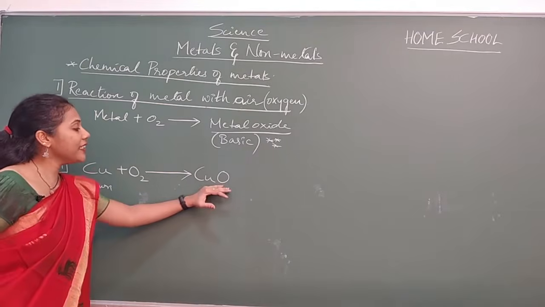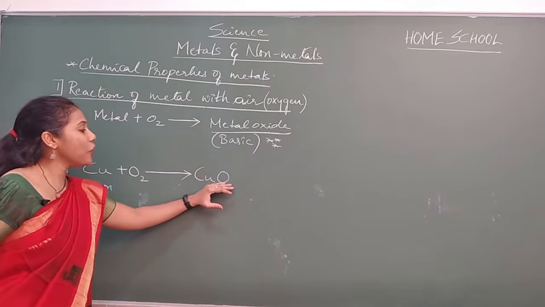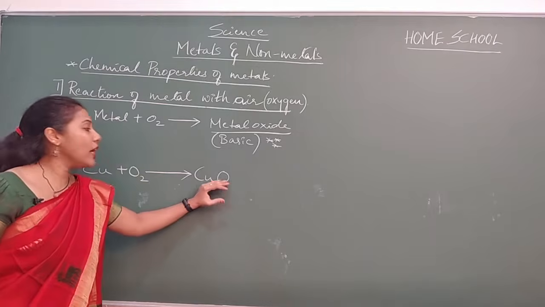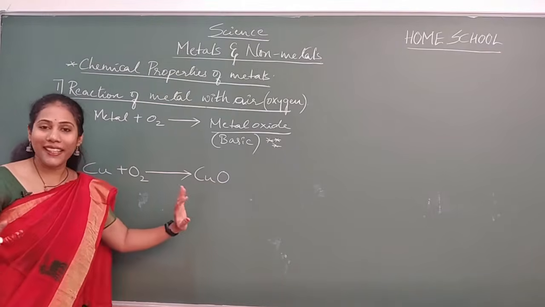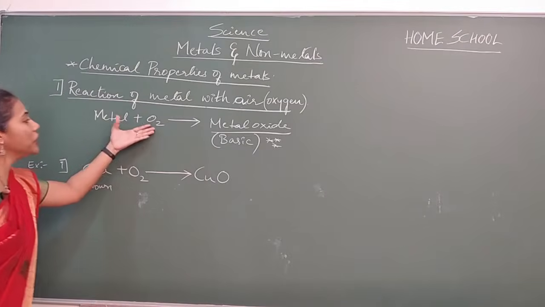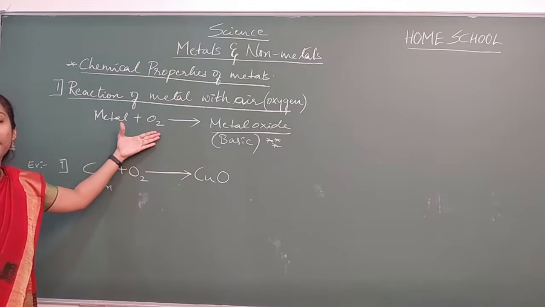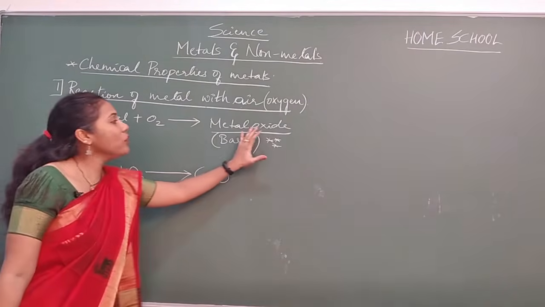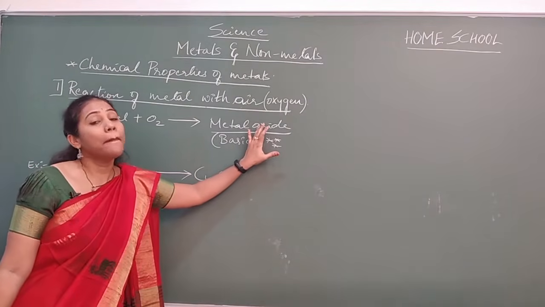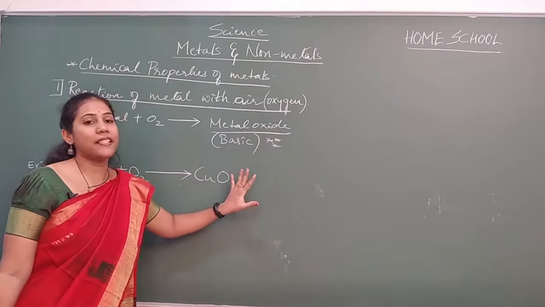After writing this much, check whether the formula is correct or not with the help of their valencies. You need not memorize any reaction by heart. We all know the logic. This is the logic that you have to remember, guys. Whenever a metal combines with oxygen, what is the product that is formed? Metal oxide, and this is basic.